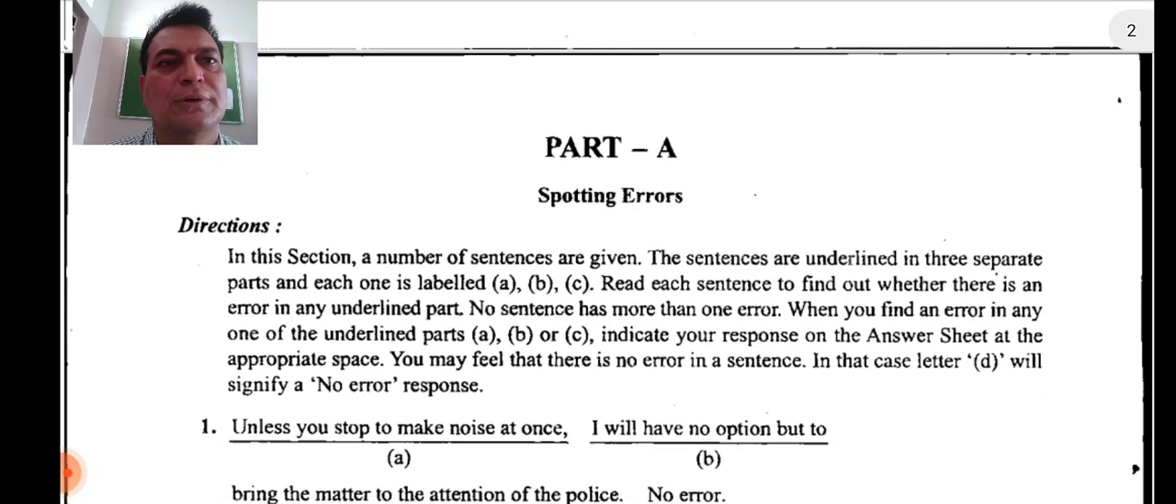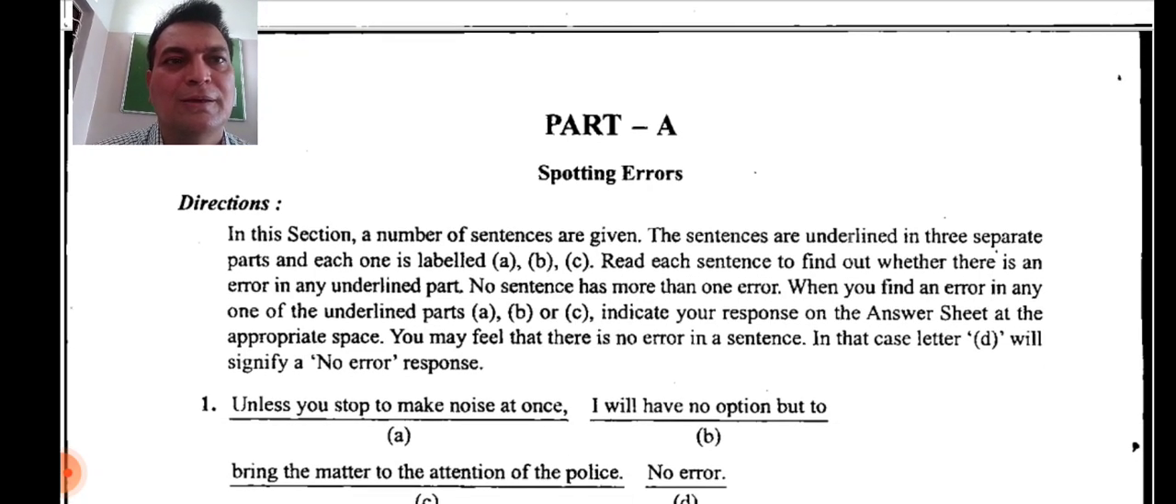The first question in part A, which deals with the English section, is on spotting errors. In this section, a number of sentences are given. The sentences are underlined in 3 separate parts, and each one is labeled A, B, C. Read each sentence to find out whether there is an error in any underlined part. So what you have to do is find an error in any of these underlined parts. No sentence has more than one error.